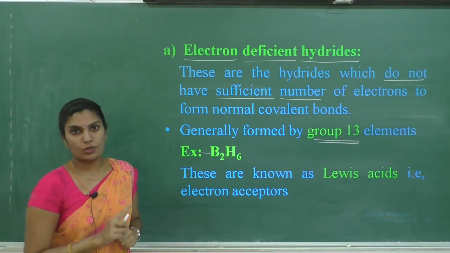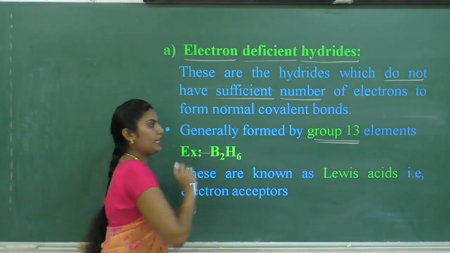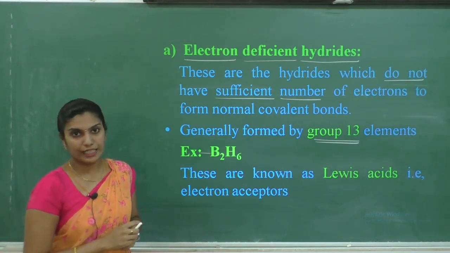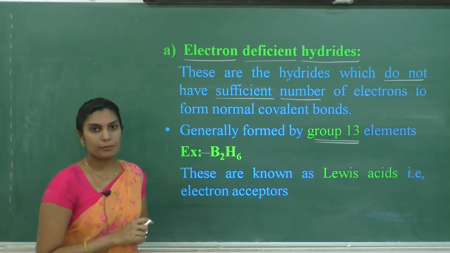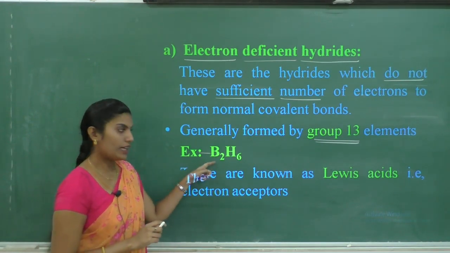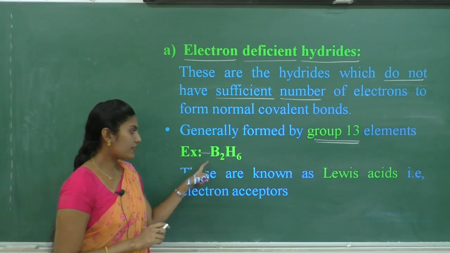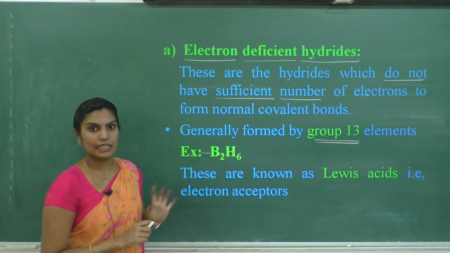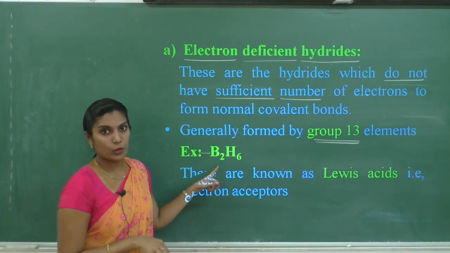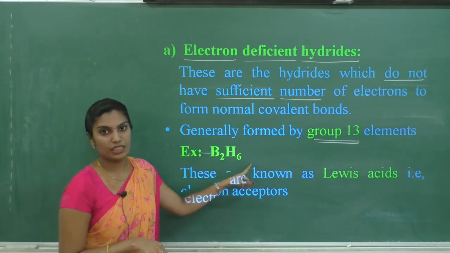When hydrogen reacts with group 13 elements, it is going to form an electron deficient hydride. The example is B2H6, diborane. I will not explain the structure of this diborane in detail here. In detail, the structure of this diborane is studied in the chapter p block.